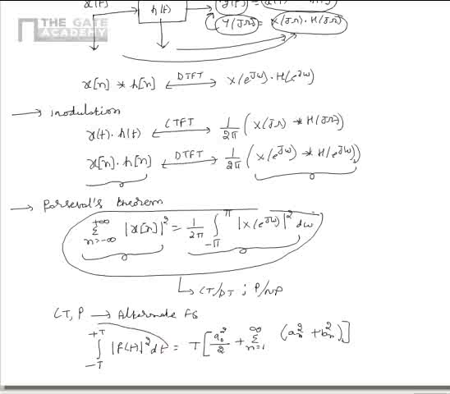That is, energy in one period of the signal f of t is equal to the squared sum of the Fourier series coefficients as shown. Please note that here the signal f of t is periodic with period 2T.